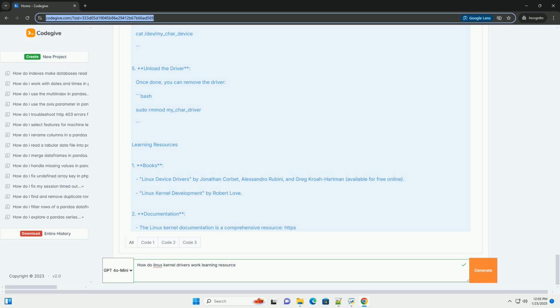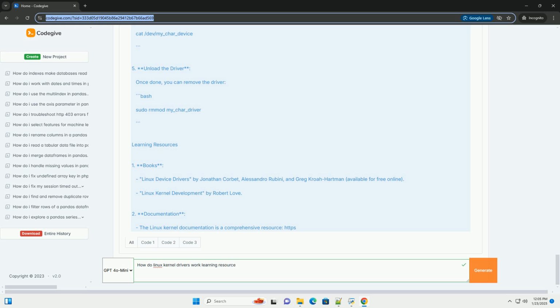Check the documentation directory in the Linux kernel source for specifics on driver development. 3. Online tutorials. The Linux Kernel Module Programming Guide, https://www.tldp.org/ldp/lkmpg/2.6/html/index.html. Code examples on GitHub and forums like Stack Overflow.